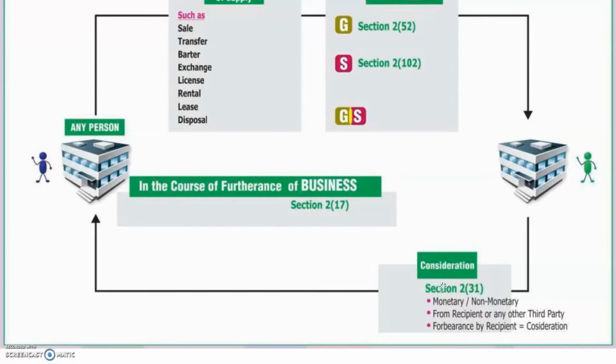Section 2(31) is already discussed: monetary or non-monetary consideration from the recipient or any other third party. Forbearance, the act of forgoing something, is also deemed to be a consideration.